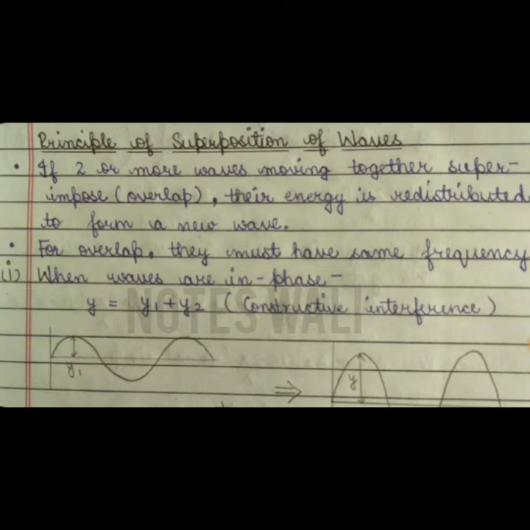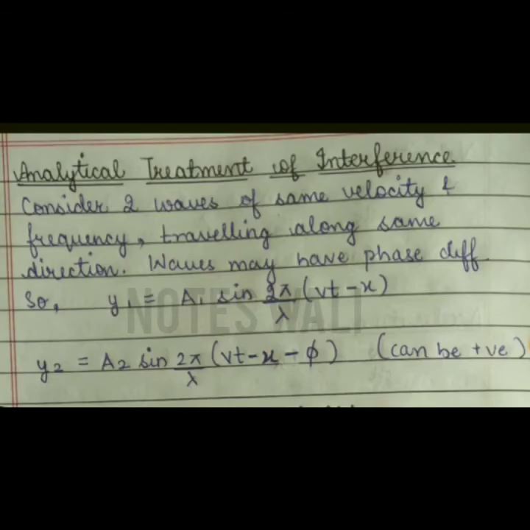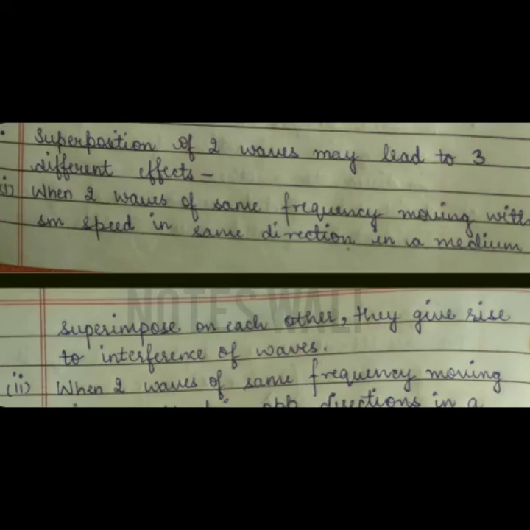For overlap, they must have the same frequency, and when the waves are in phase, there is constructive interference, and when the waves are out of phase, there is destructive interference, which we have already studied in the chapter Structure of Atom in Chemistry. The next topic is the analytical treatment of interference, in which we are only finding out the wavelength of the resultant wave after interference. When the two waves superimpose, they may lead to three different effects.